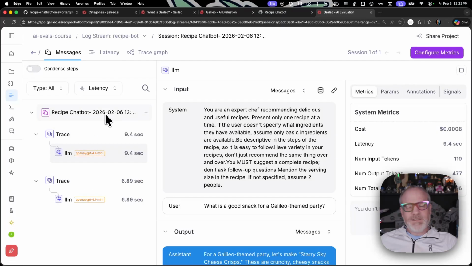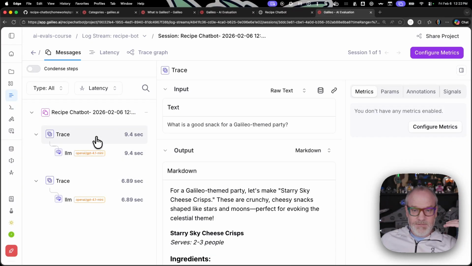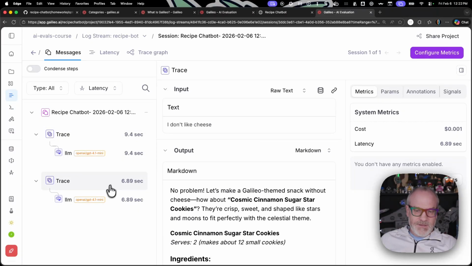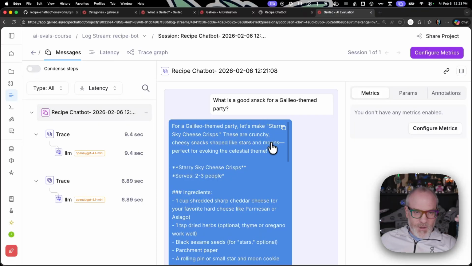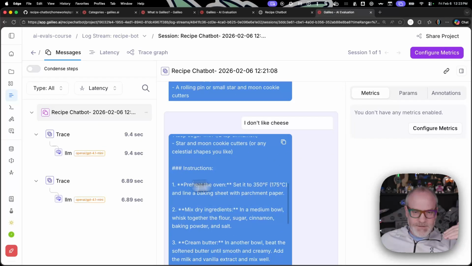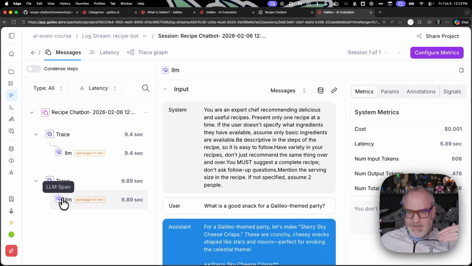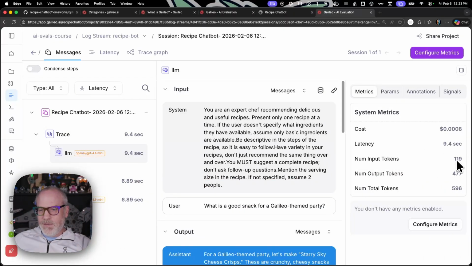We're still in the same session, so it's still that same back and forth conversation, but now we have two traces. One trace asking for the snack, the next trace with the follow-up question. At the top level chatbot, I can see the entire interaction, and I can see each individual trace and each individual LLM call.